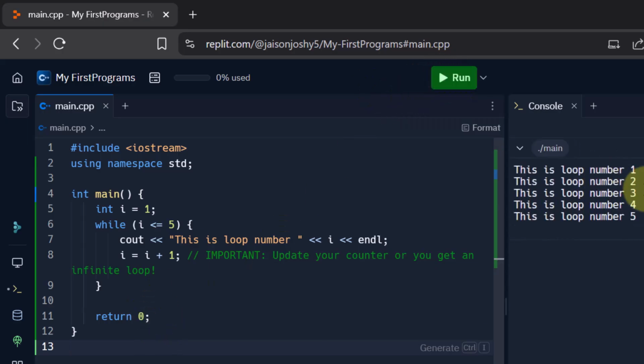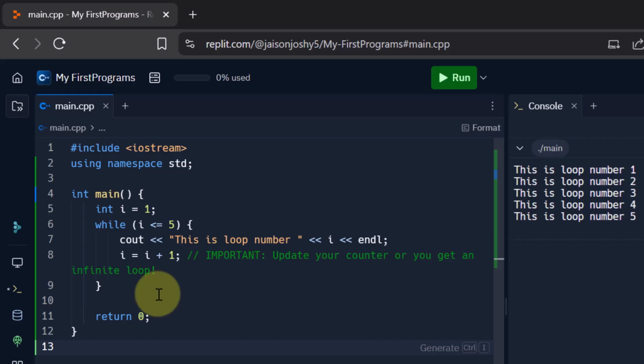Let's run it. You see it prints this is loop number 1, then 2, 3, 4, 5, and the moment it became 5, I becomes 6 and the condition is false now, so the loop stops running. So a loop is something that will keep on running as long as a particular condition is true, and when it is false it will stop running. So that is how the while loop works.